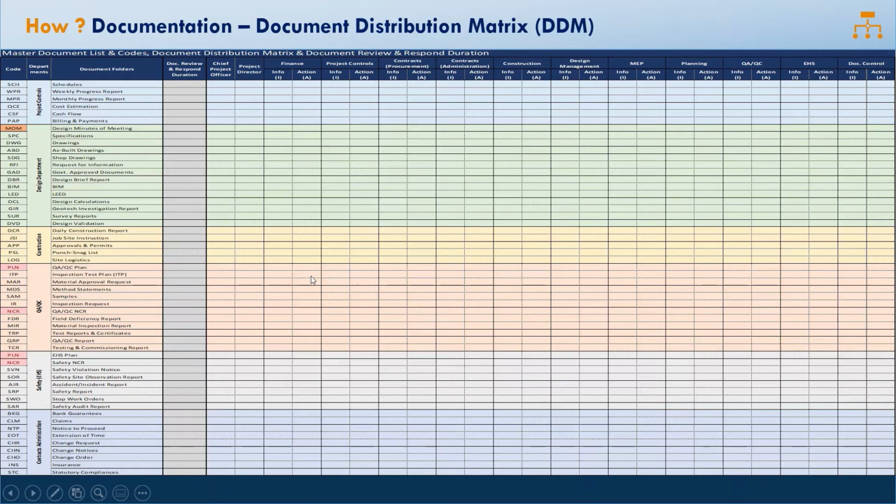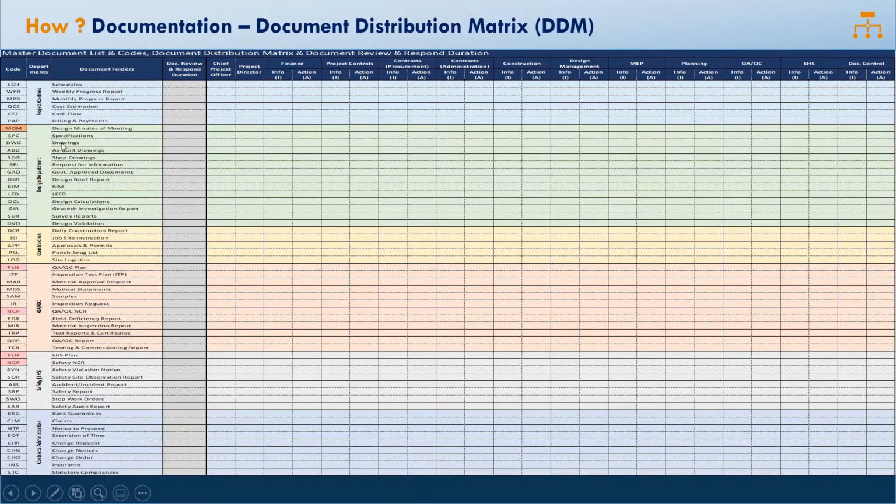This is just a sample for the document distribution matrix. As I said earlier, we have listed here all the doc types based on individual departments, and here we have the departments as a matrix, whether it's going to be for action or just for information. So this is the main central document distribution matrix based on which the document distribution has to happen on the project. All right.